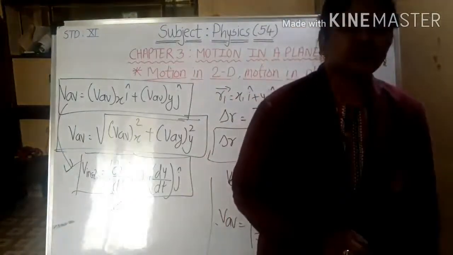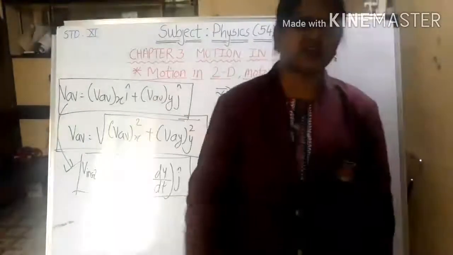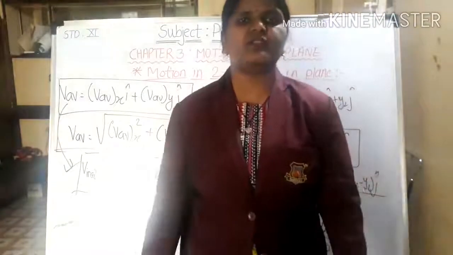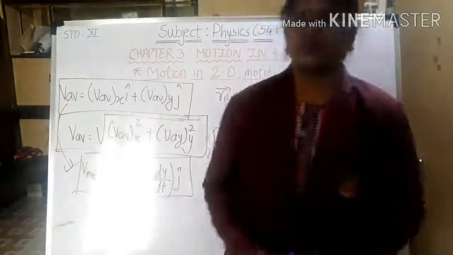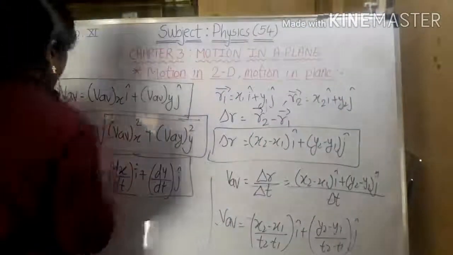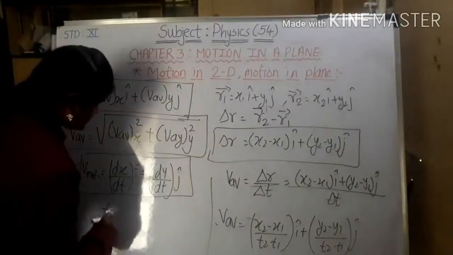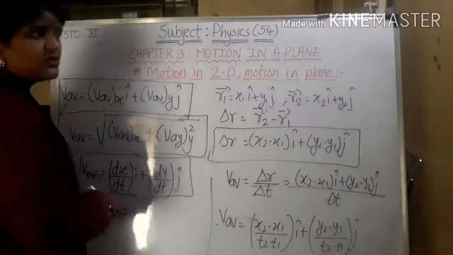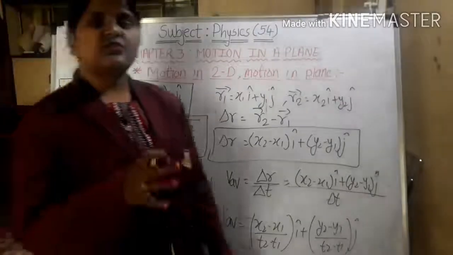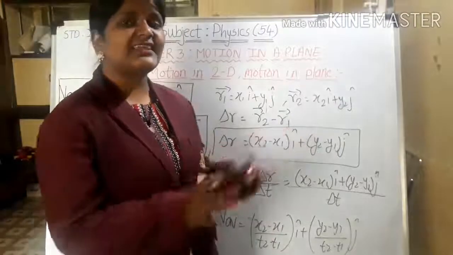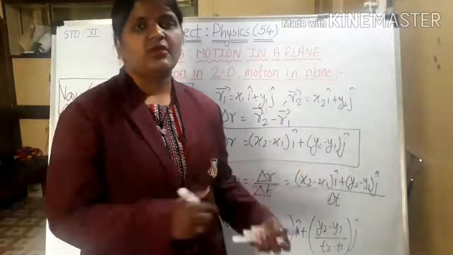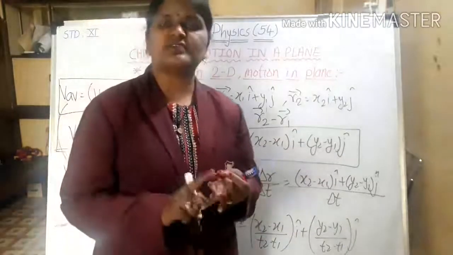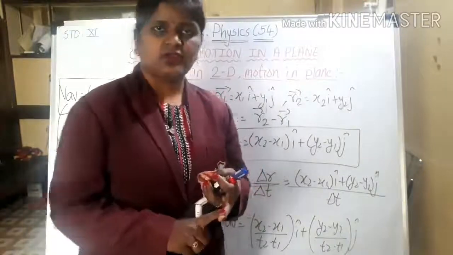Now if we wanted to find out the direction, that is tan theta, what it will be in terms of velocity, I am considering that you have studied the second chapter, then only you will come to know all of this, okay. So step by step study all the chapters, then come to this. Directly do not jump to the third chapter. First learn chapter first, then second, then jump to the third chapter, okay.